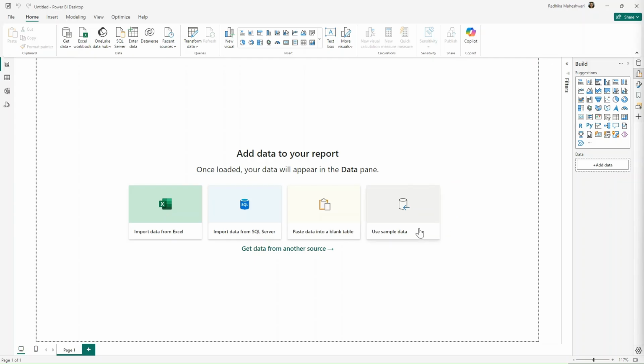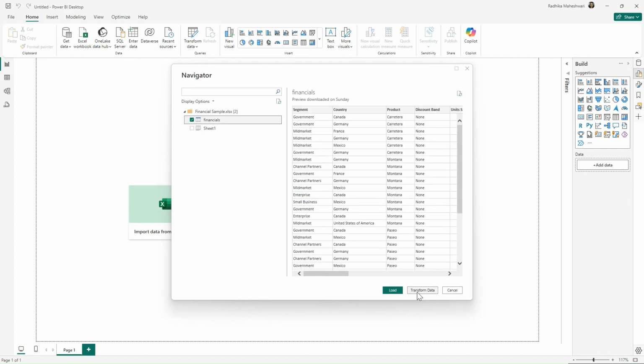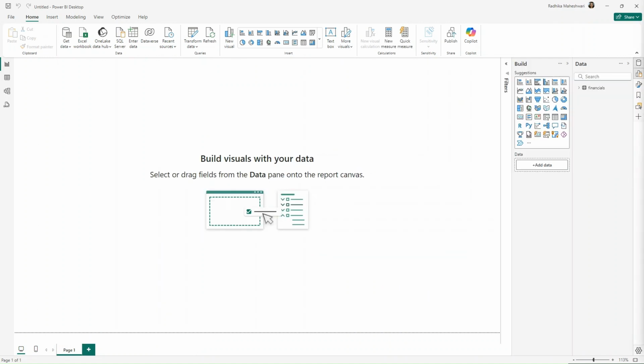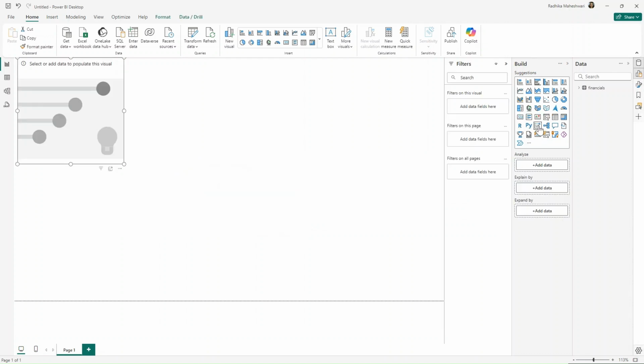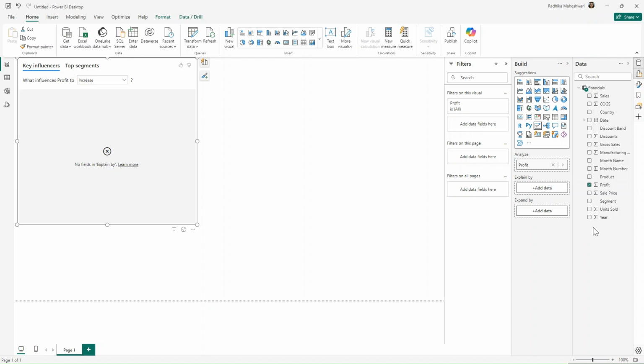For this week, we are using sample data from Power BI. So I will go to use sample data, click on load sample data, and then I will choose the financials table and click on load. Firstly, we need to find data points using the key influencers visual to understand what influences our profit. So for that, I will go to our build page and choose key influencers. In key influencers, in analyze, I will add profit because that's what we have to analyze. And in explained by, I will add segment.